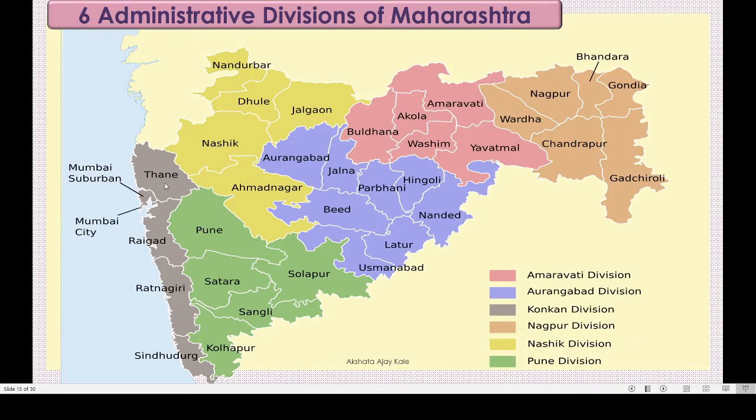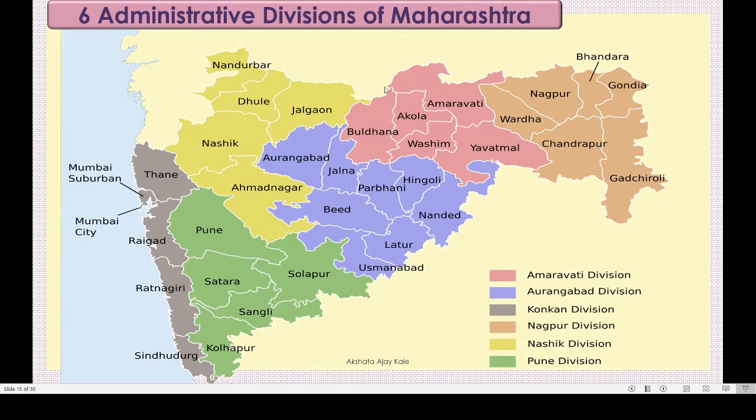Here the ash color is called Konkan division. It includes Thane, Mumbai, Mumbai Suburban, Raigad, Ratnagiri and Sindhudurg. Yes, dear children, we are in Konkan division, right? We live in Mumbai, correct? So we are in Konkan division. Next one is Nagpur division. See this orange color: Nagpur, Gondia, Chandrapur, Gadchiroli, Wardha and Bhandara. Together they make Nagpur division.